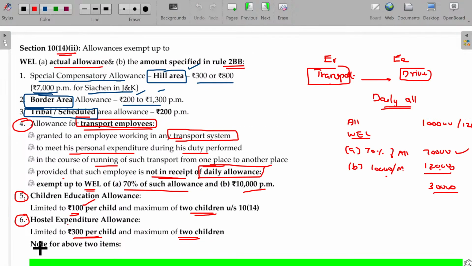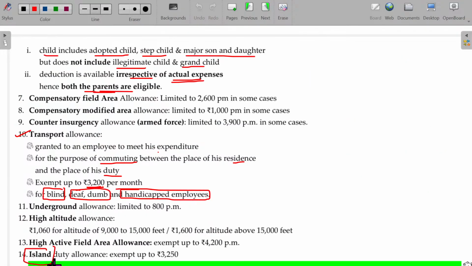So one is all about hill stations. Depending upon the altitude, the rate may be different. Siachen in Jammu and Kashmir, the toughest place, is 7,000. Border area is anywhere between 200 to 1,300. Tribal and scheduled area allowances may be 200 per month. Island is 3,250. Compensatory field allowances, compensatory modified area allowances, counter insurgency allowances.